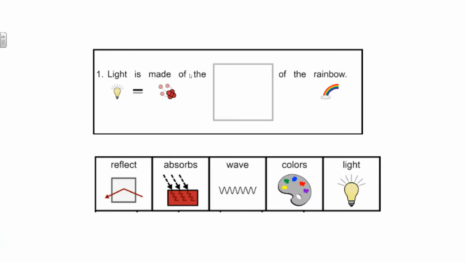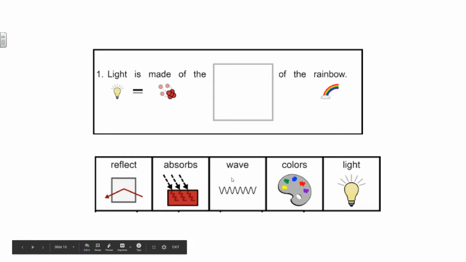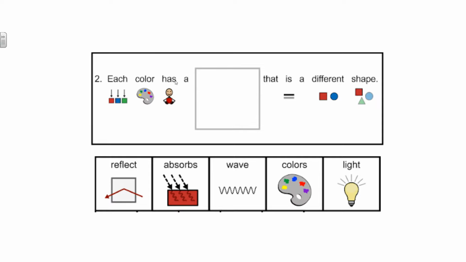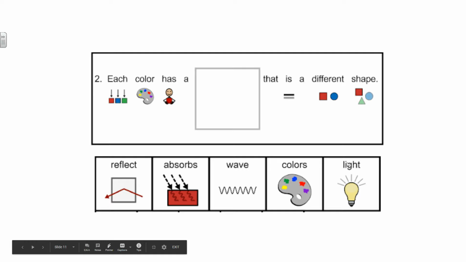Light is made of the blank of the rainbow: the reflect, the absorbs, the wave, or the colors of a rainbow. Light is made of the colors of the rainbow. Each color has a blank that is a different shape: reflect, absorb, wave, or light.